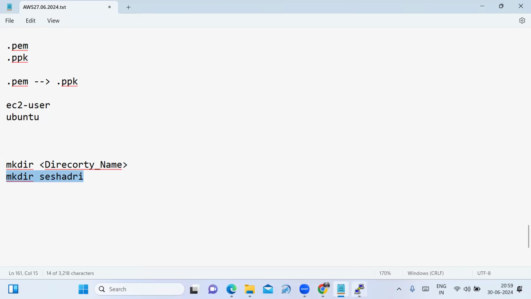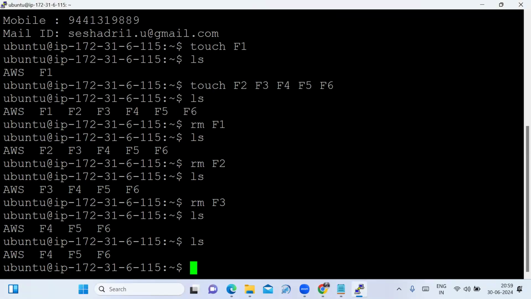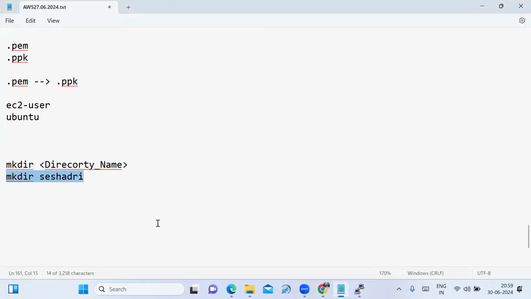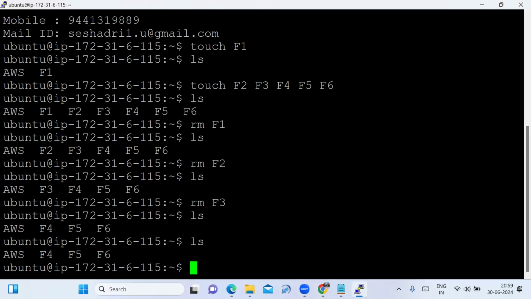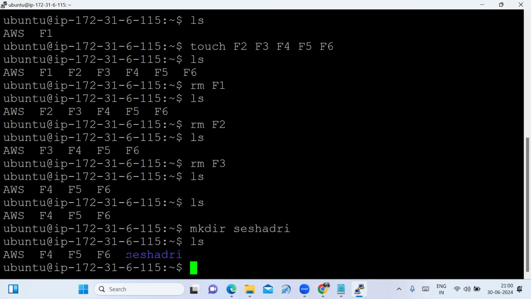See friends, before creating the directory, type the ls command. Only the files are there. Now I am creating the directory by using the command mkdir and the directory name. I am typing it here. Now the directory is created. I type the ls command. See, the directory is represented in a different color from files. Files are represented in white color. The directory is represented in blue color.